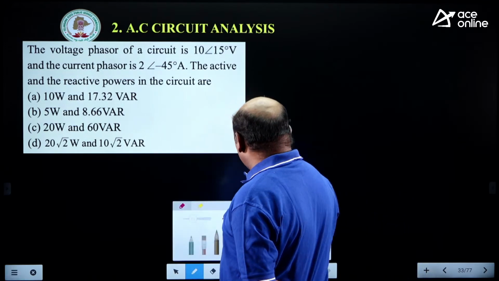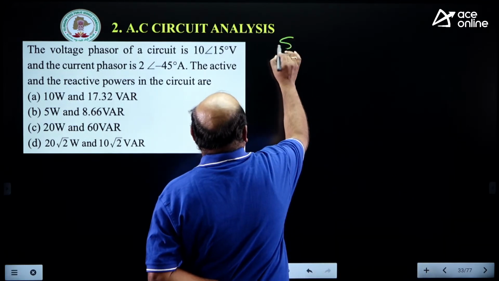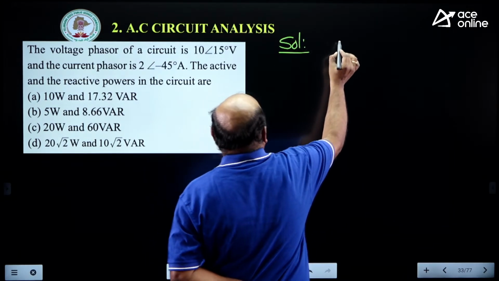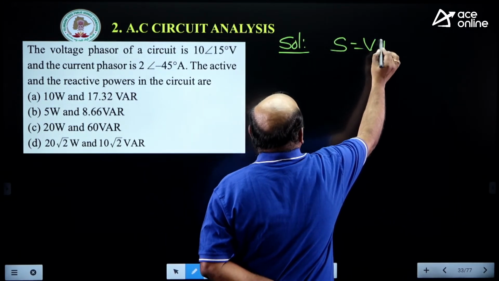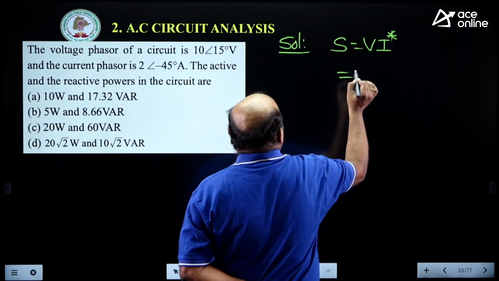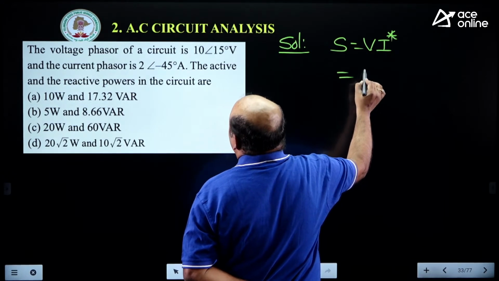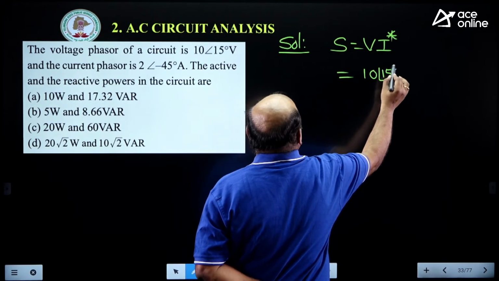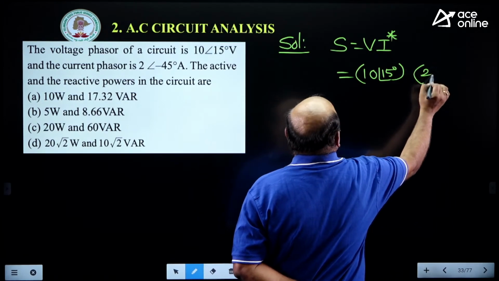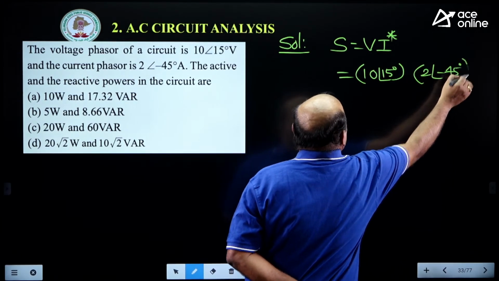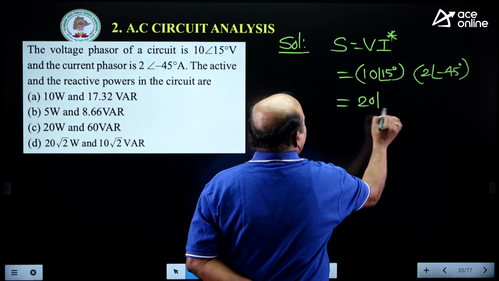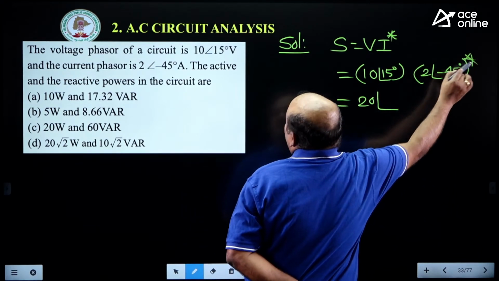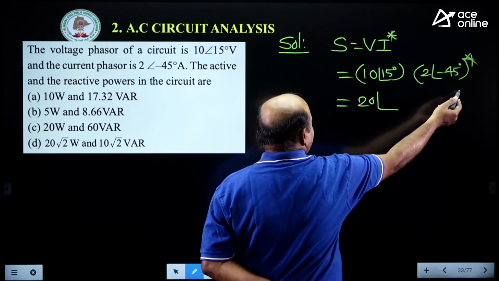Now, in this one, whenever active and reactive powers are required, we should take the apparent power. S is equal to V I complex. V is 10 at an angle 50 degrees and I is 2 at an angle minus 45 degrees. With this, 20 at an angle. Complex means plus 45 you will get.